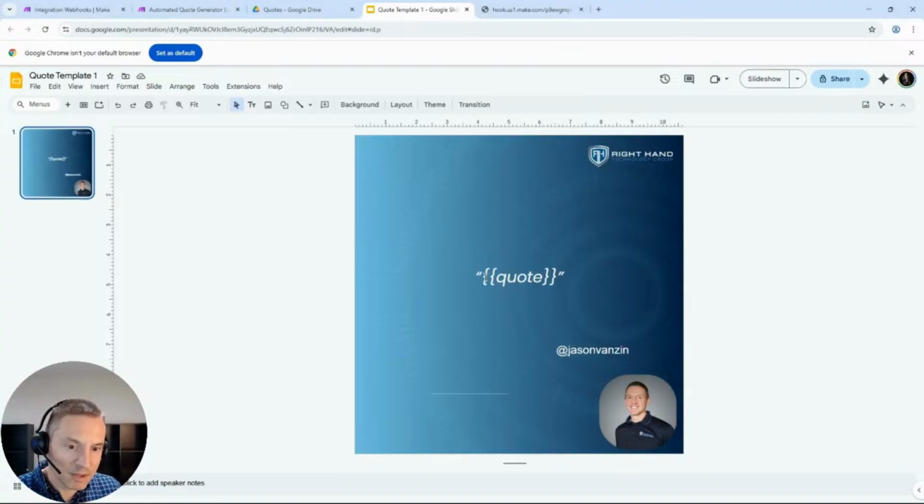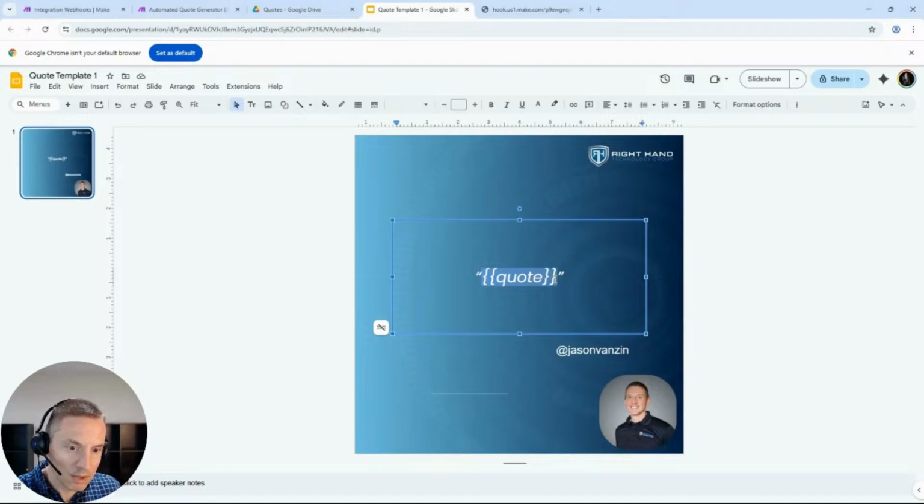And in here, I put this variable quote. This is where we're going to put it. The rest of this is just an image. I call it quote template one because I plan on having multiple different appearances, but for now, we're just going to do the quote one.